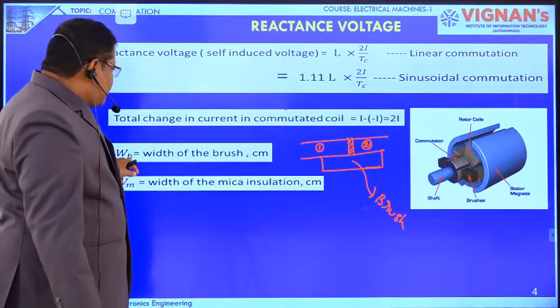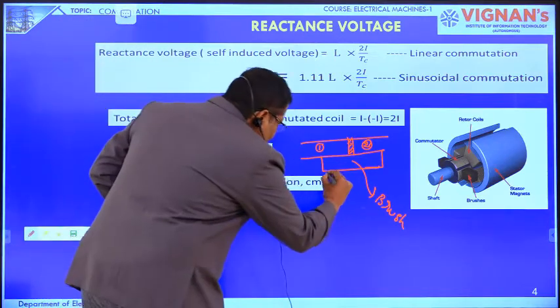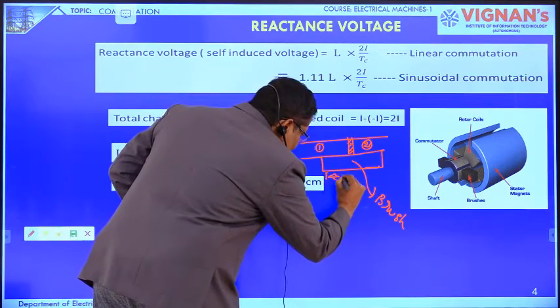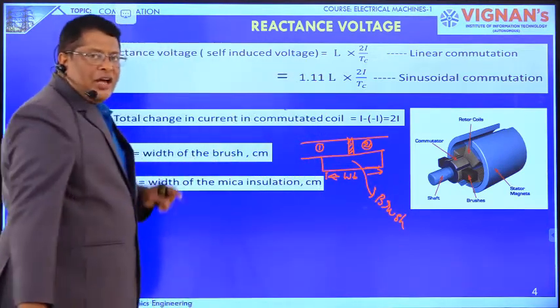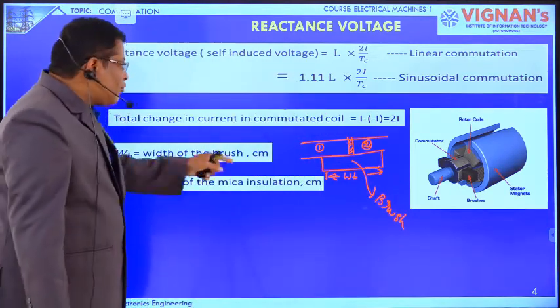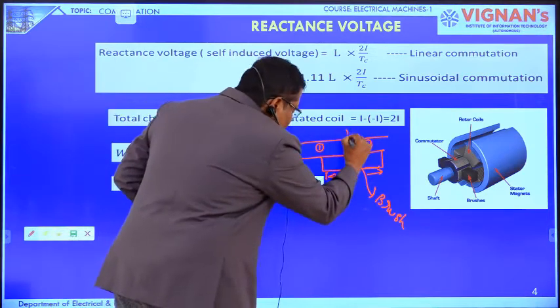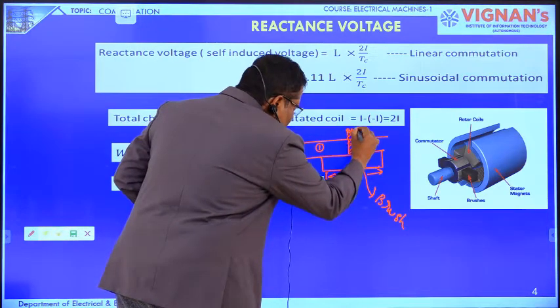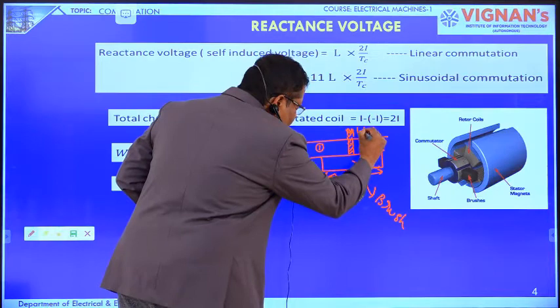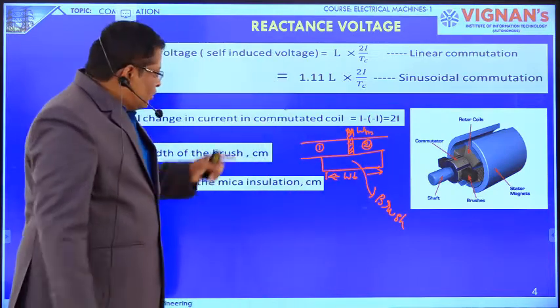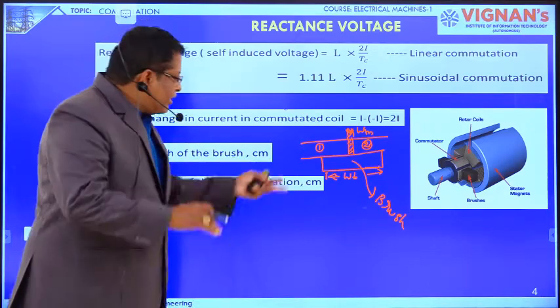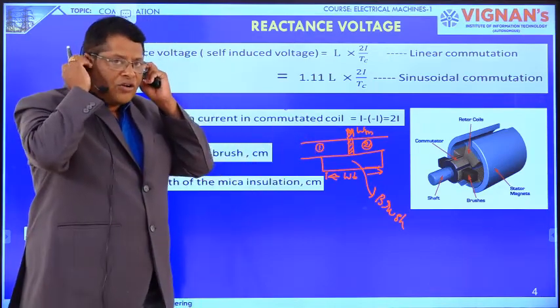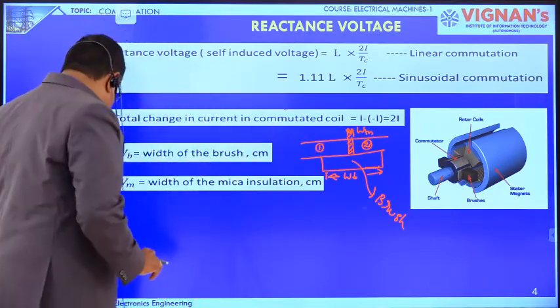WB is the width of the brush, nothing but this length. WM is the width of the mica, nothing but this length. This is the width of the mica on a commutator. On the commutator, the brushes are there.